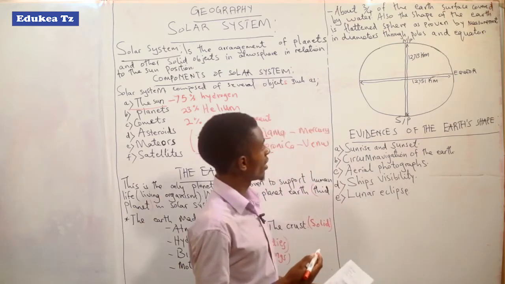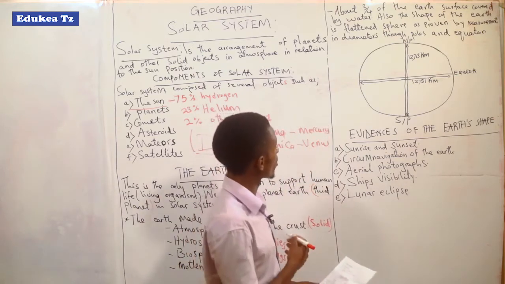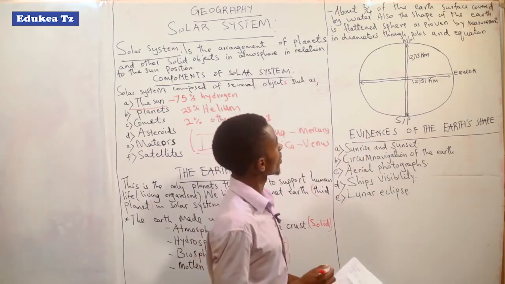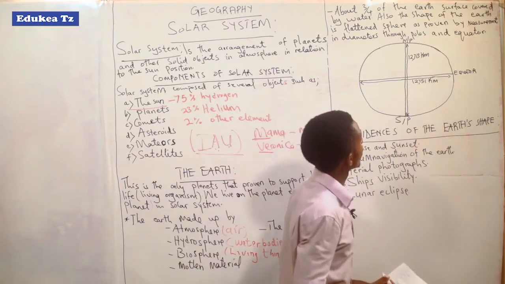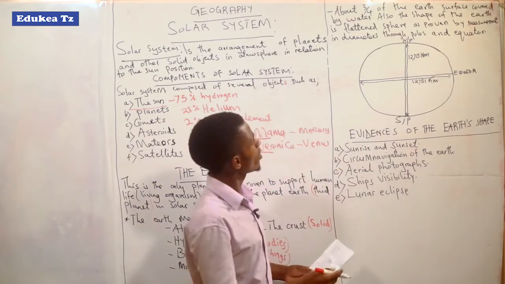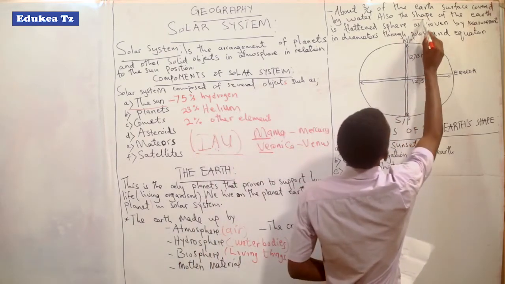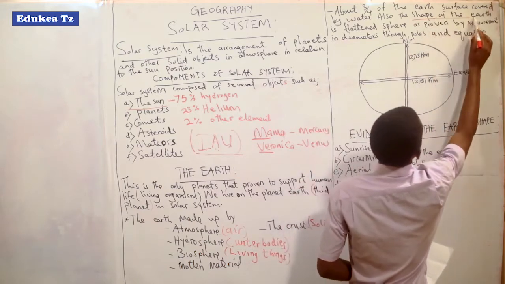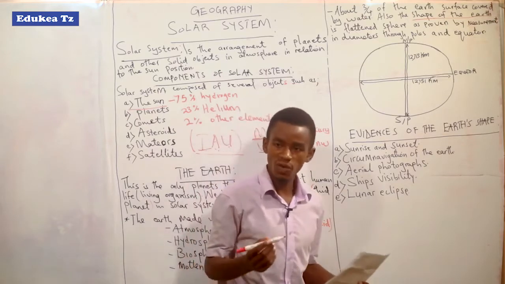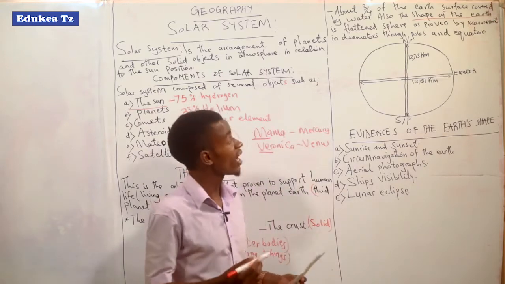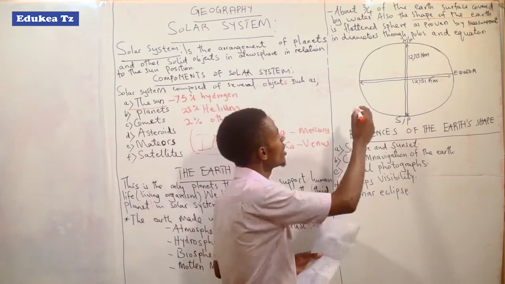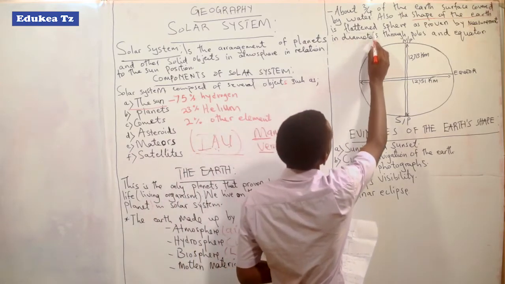Let's come to another point about the Earth, that the shape of the Earth is a flattened sphere, as proven by the measurements in diameter. So that is the new thing. When we talk about the shape of the Earth, here we understand the general appearance of the Earth. What does the Earth look like? The appearance is a flattened sphere.